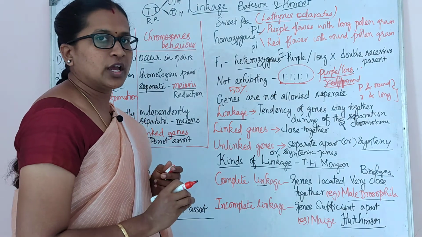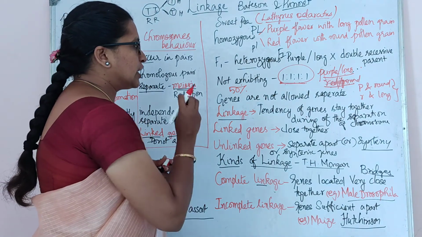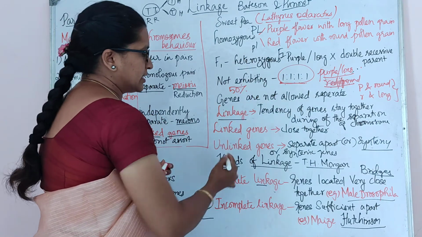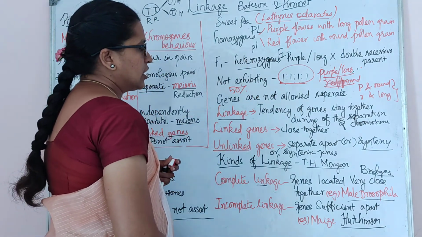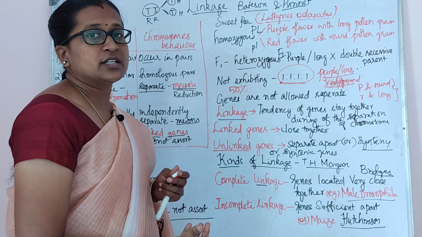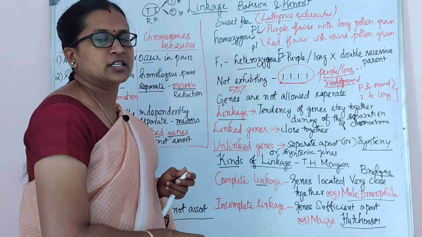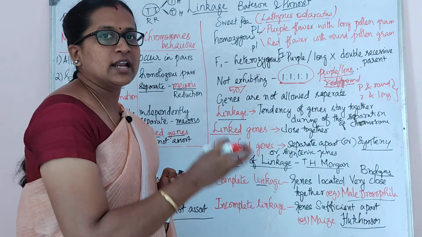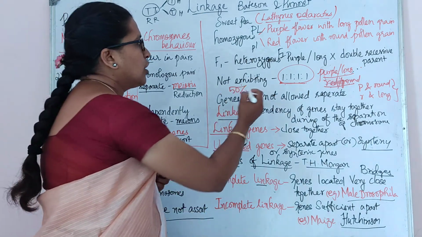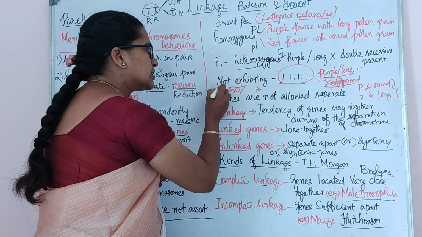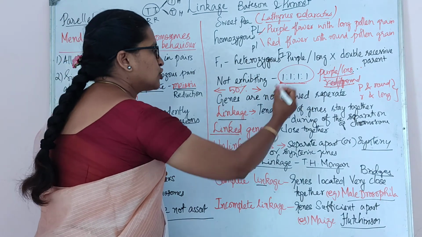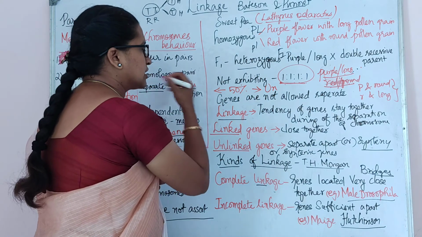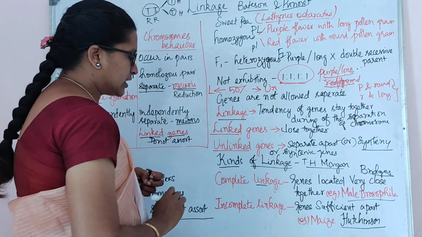If they find the recombination is 50% or more, it is said to be unlinked genes. If the recombination percentage is below 50%, we come to know the genes are held close together, so they are linked genes. More than 50% means unlinked genes, and less than 50% means linked genes.